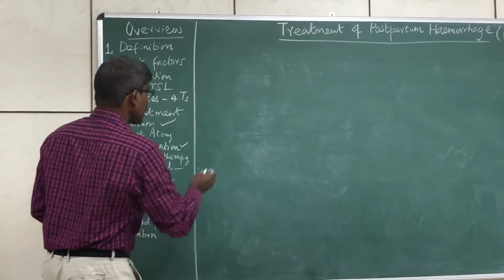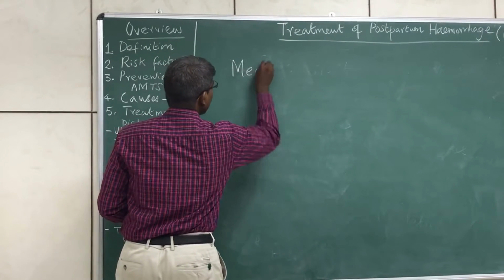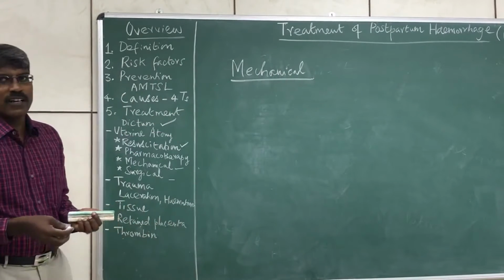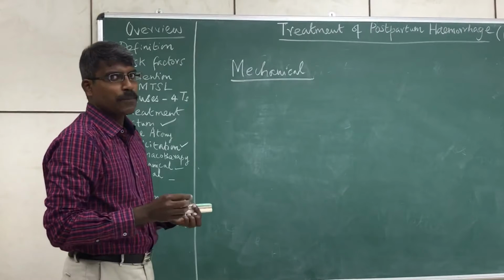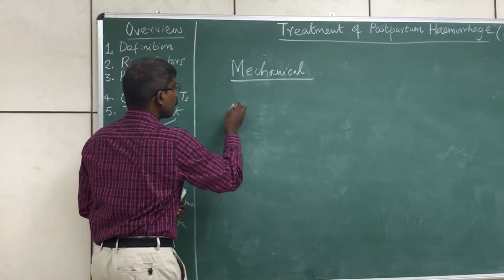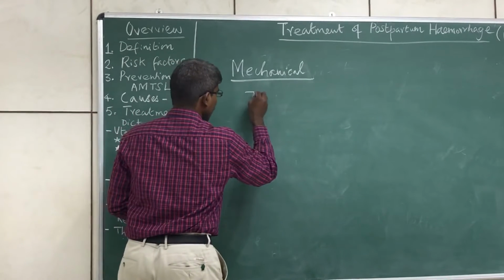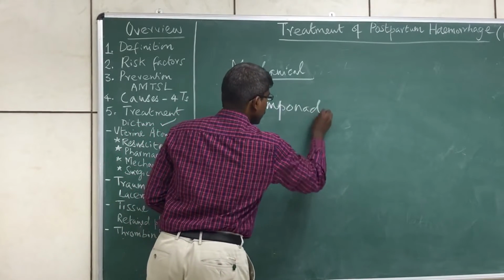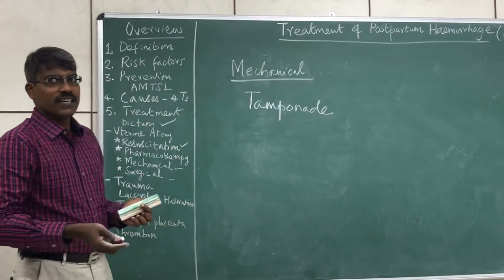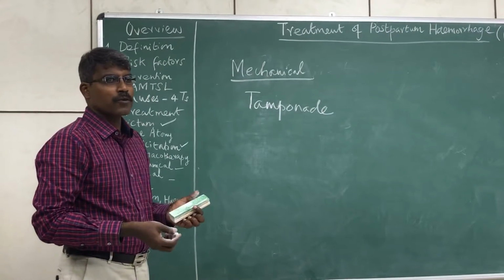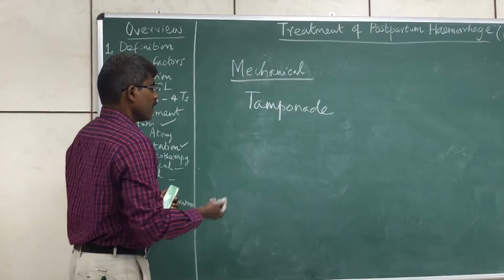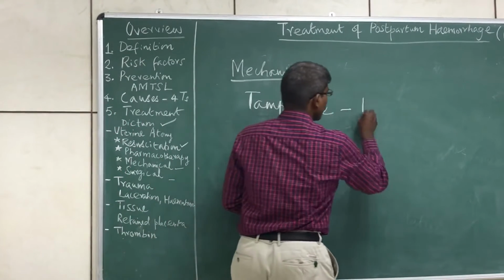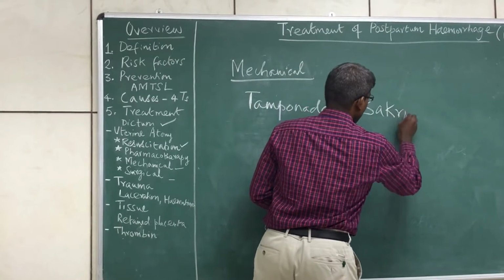Right. Now what are the mechanical methods if the patient has not responded to the pharmacotherapeutic management? Then we need to go in for mechanical measures like intrauterine tamponade. This can be done with a Foley catheter or Sengstaken-Blakemore tube, or there is a special intrauterine balloon called the Bakri balloon.